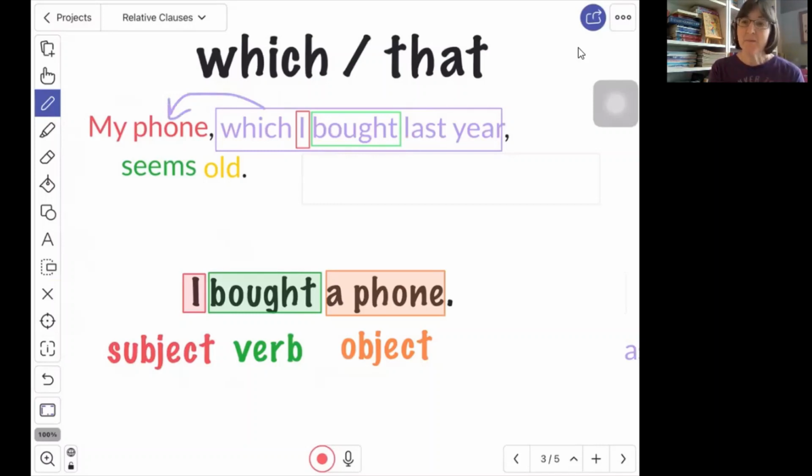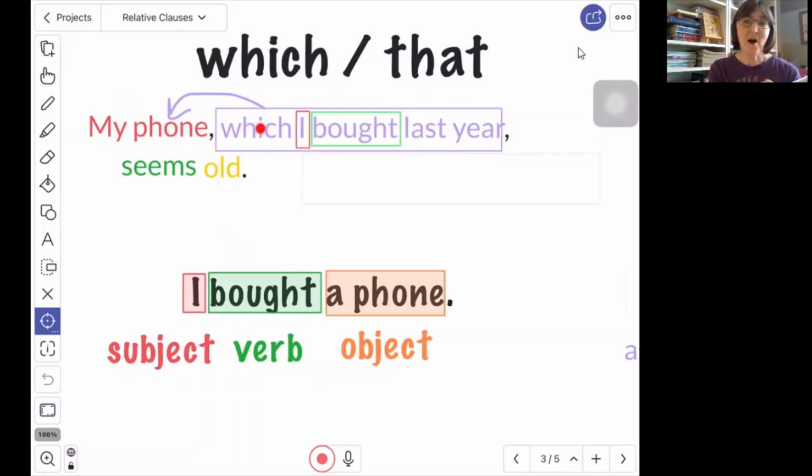So it is talking about the phone, but it is not the phone that is buying something. So in this clause, the subject for bought is I. I bought. I bought what? The phone. So the phone is the object of what I bought. And this word which is talking about the phone. So here, which is the object for this clause.